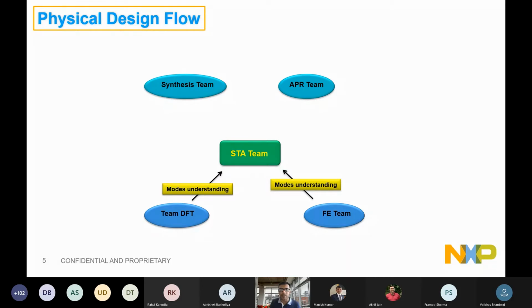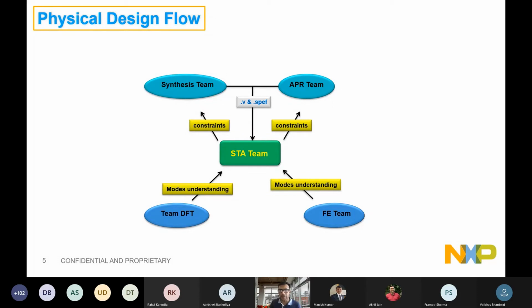Where we understand what my mode requirements are. Further, the STA team converts them into the form of timing constraints that we just discussed, right? For every mode, there will be timing constraints, and using those constraints, which we'll be talking about in the upcoming slides, we will be implementing the design, right?